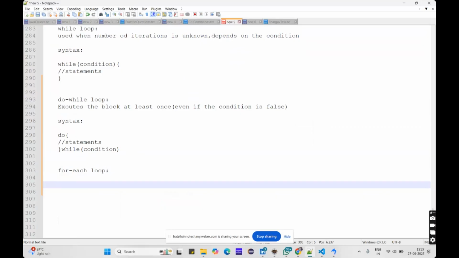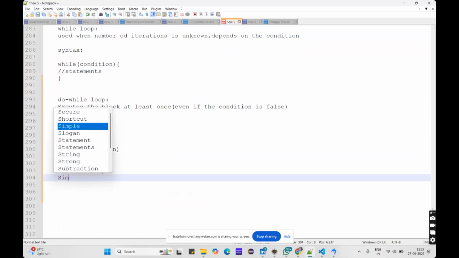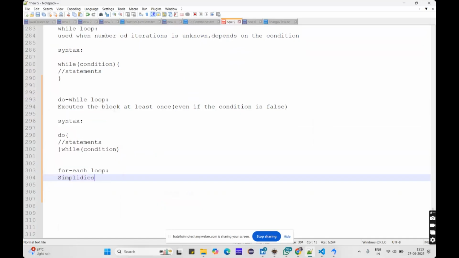Just like that, yesterday I took the names, and for each name I printed 1, 2, 3, 4 like that. So when you want to iterate through collections or arrays, where a collection is nothing but a collection of data, and you want to iterate through each piece of data, you have to use a for each loop. It simplifies iterating over arrays or collections.